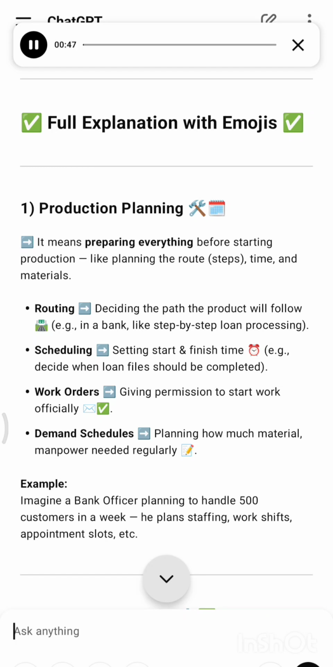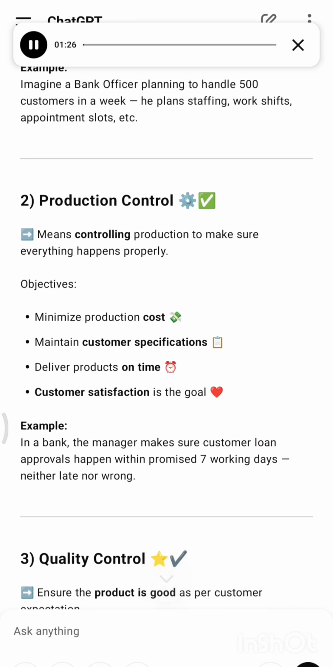1. Production planning. It means preparing everything before starting production, like planning the route, steps, time, and materials. Routing: deciding the path the product will follow, e.g. in a bank, step-by-step loan processing. Scheduling: setting start and finish time, e.g. deciding when loan files should be completed. Work orders: giving permission to start work officially. Demand schedules: planning how much material and manpower is needed regularly. Example: imagine a bank officer planning to handle 500 customers in a week. He plans staffing, work shifts, appointment slots, etc.